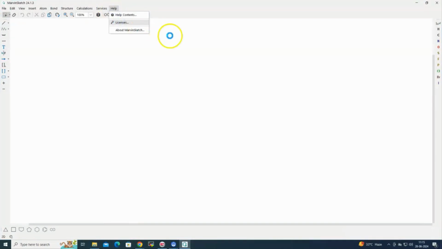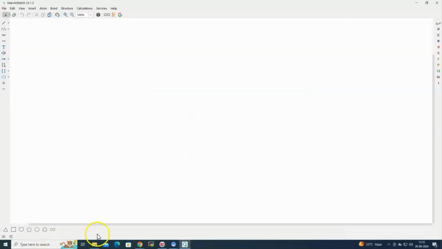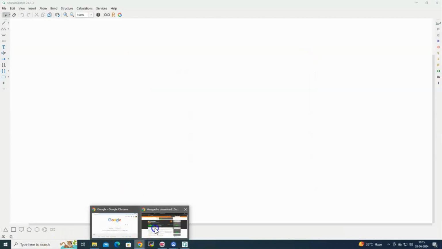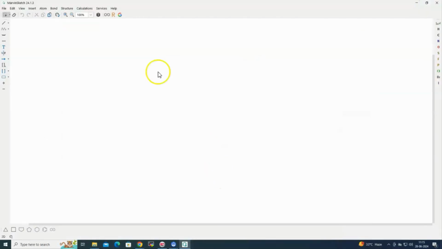This is the working environment of MarvinSketch. It got installed properly. For using MarvinSketch, as I said already, you need a license, and this is how to install the license. Go to your ChemAxon account, and there you can copy the license and paste it here. So this is how to install the license for MarvinSketch.